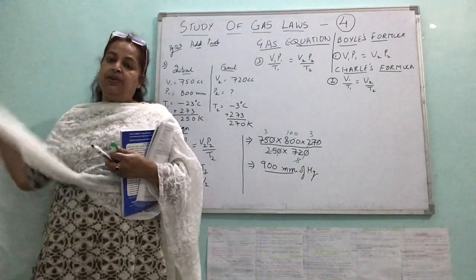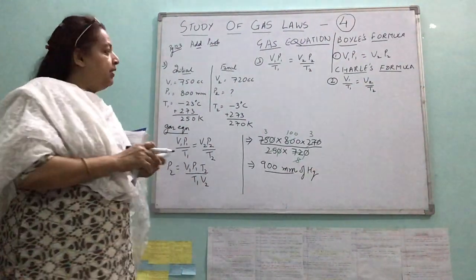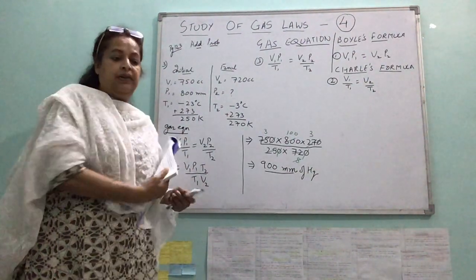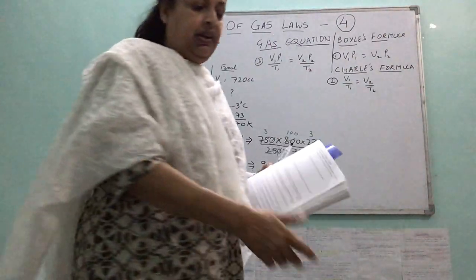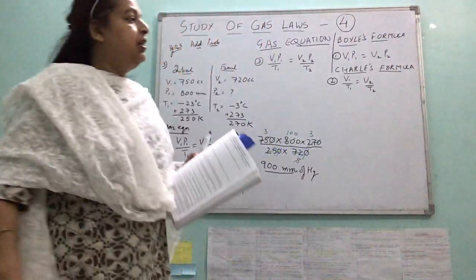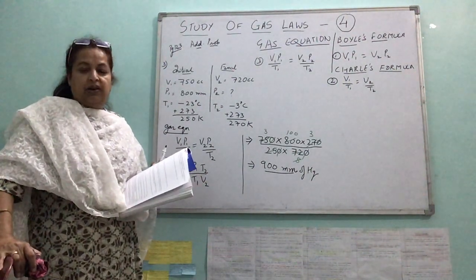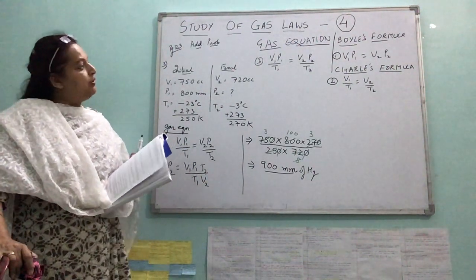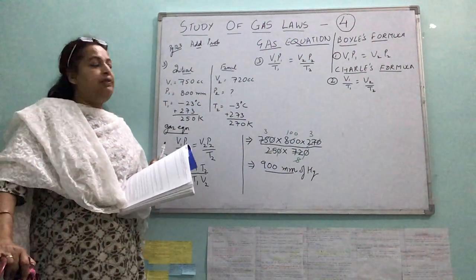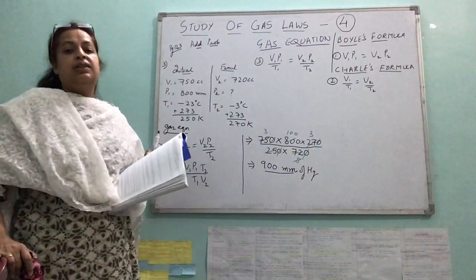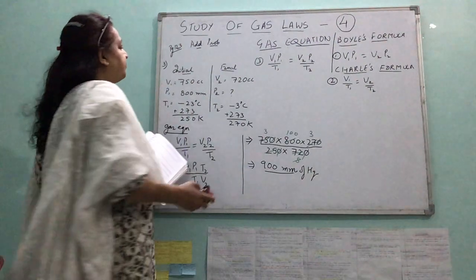The final part would be to put the unit, right? So this is the third numerical. You will be doing all the numericals in your register. You will be writing Boyle's law and Boyle's formula, Charles' law and Charles' formula, gas equation, definition and formula, and then you will start these numericals.